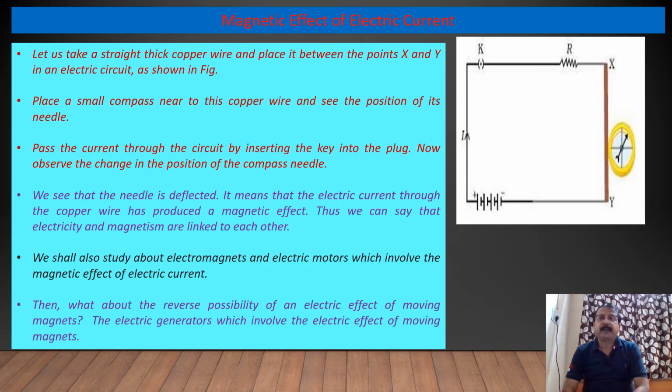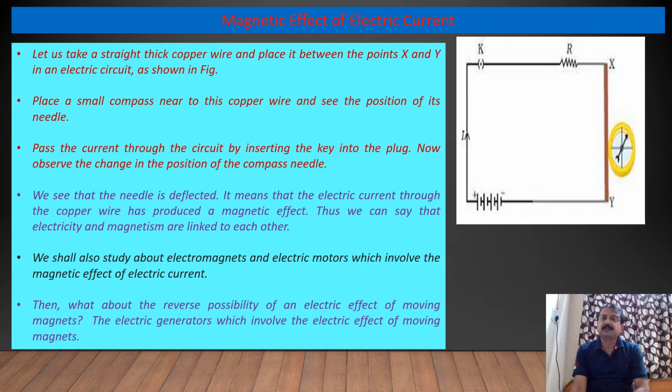Now we'll study about magnetic effect of electric current. We'll understand this phenomenon with the help of a circuit diagram, which is shown here in the figure. You can just see a battery source is connected to the switch through a wire, and it is also connected to the resistance, and finally it is connected to the thick copper wire, that is X and Y. The Y end of the conductor is connected to the negative of the battery.